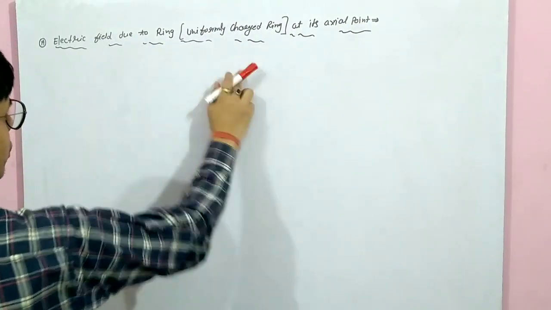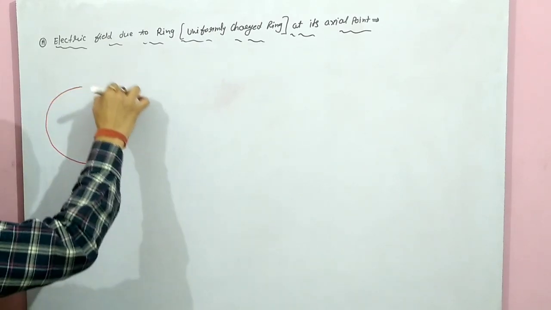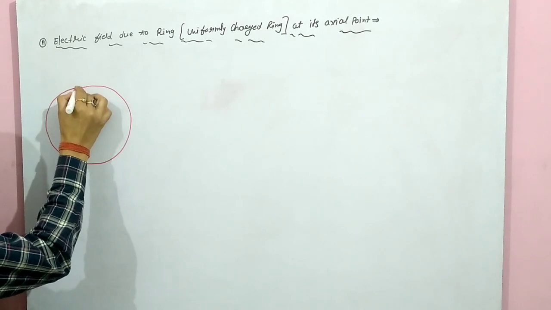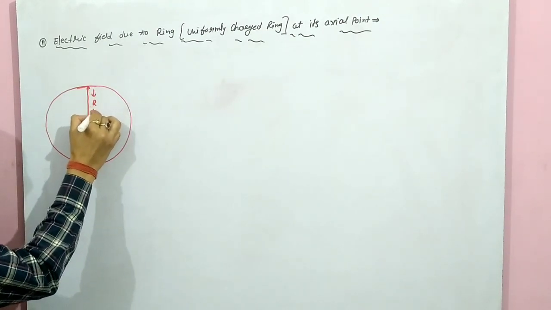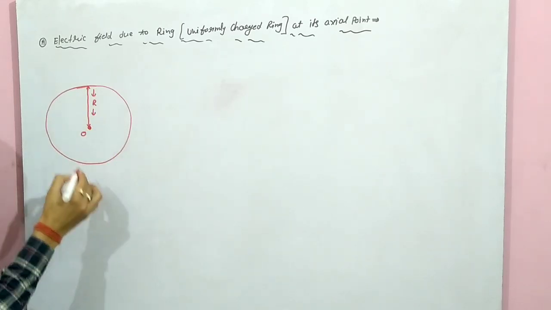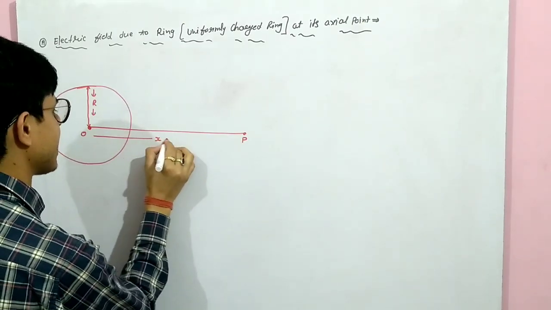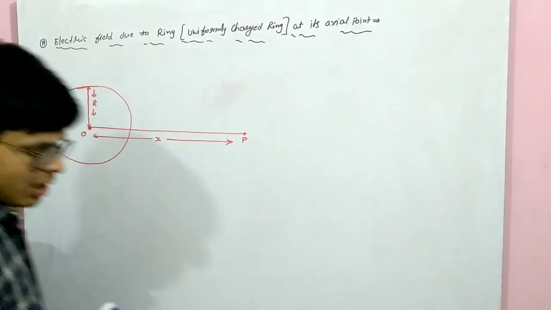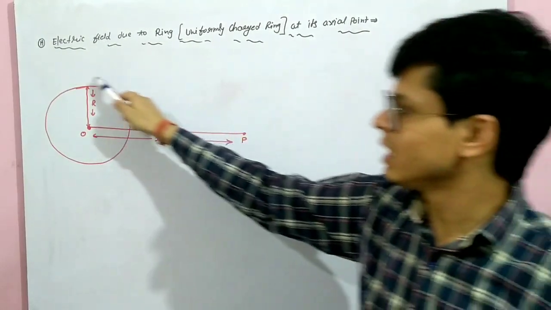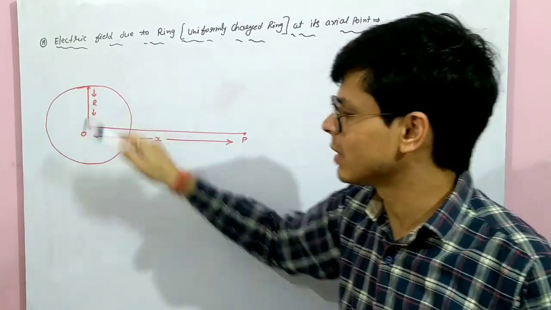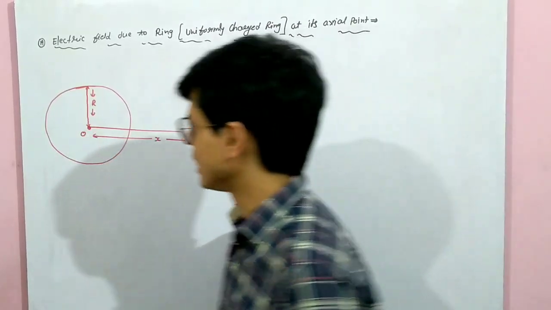So for this derivation, first of all we will consider a ring. Suppose this is a ring of radius capital R. This is the radius of the ring. This is its center O. There is a point on its axis line. This is a point P at a distance x from its center, where we wish to find out the electric field.